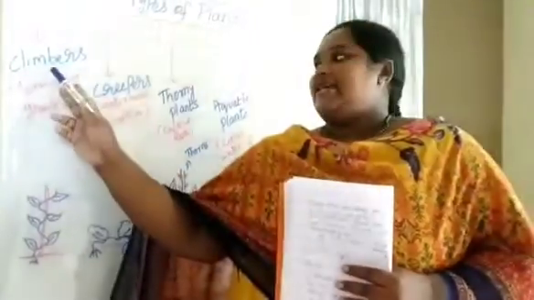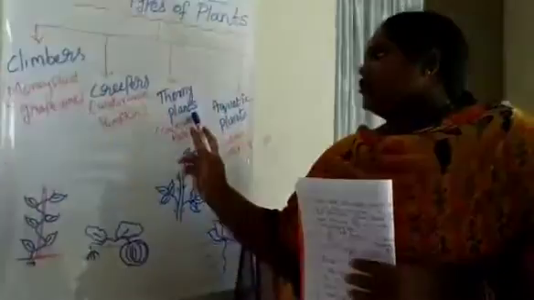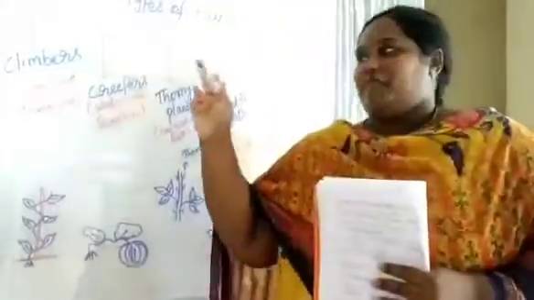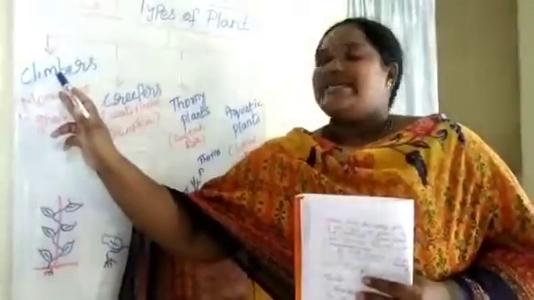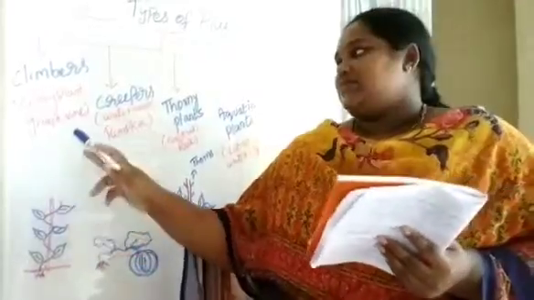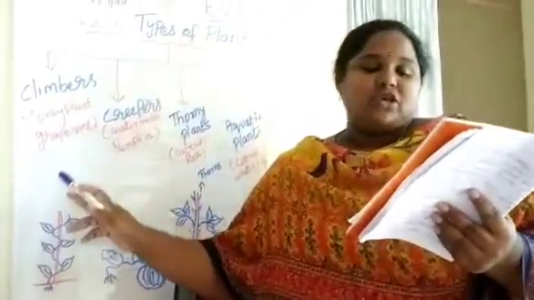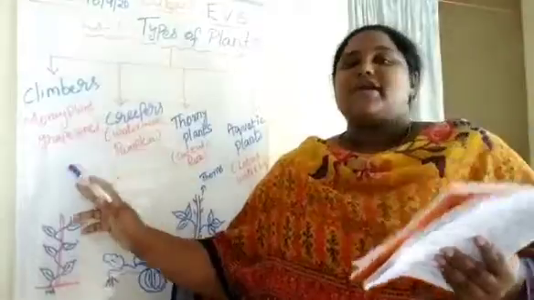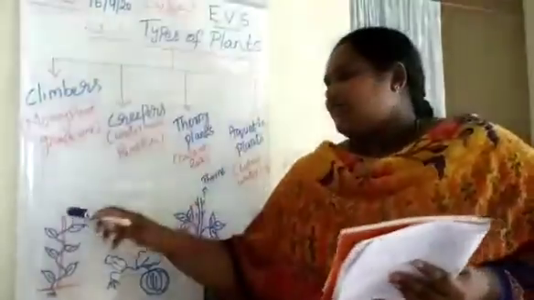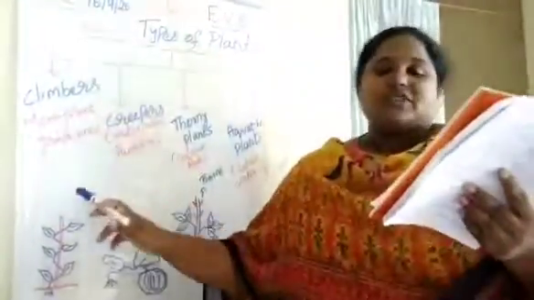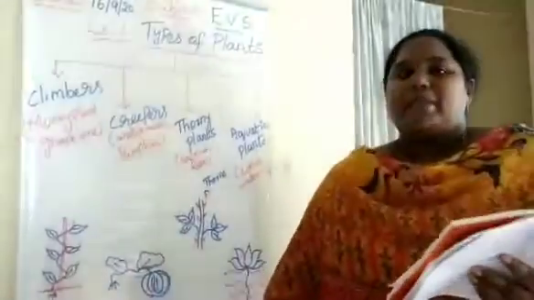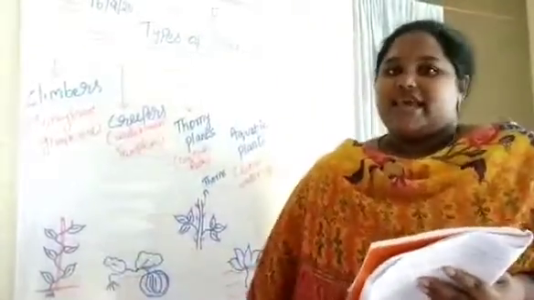Now we are going to see climbers, creepers, thorny plants and aquatic plants. So these four types are also some types of plants. And first one we are going to see climbers. So some plants have weak and soft stems. This type of climbers have very weak and soft stems. They cannot stand on their own. They will take support of a stick or a pole, so they will grow upwards. So without support they can't grow properly. Such plants are called climbers like a pea plant, money plant, grapevine, etc.